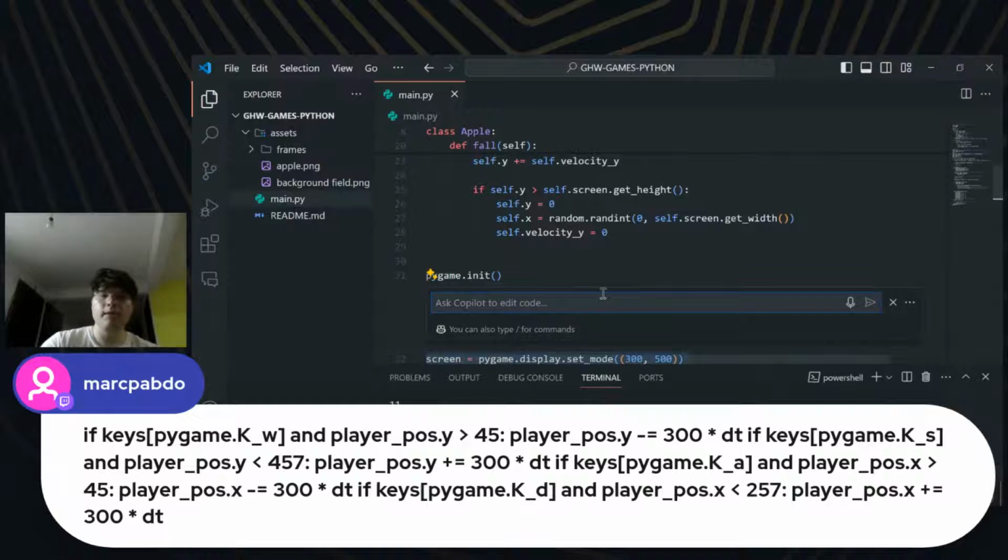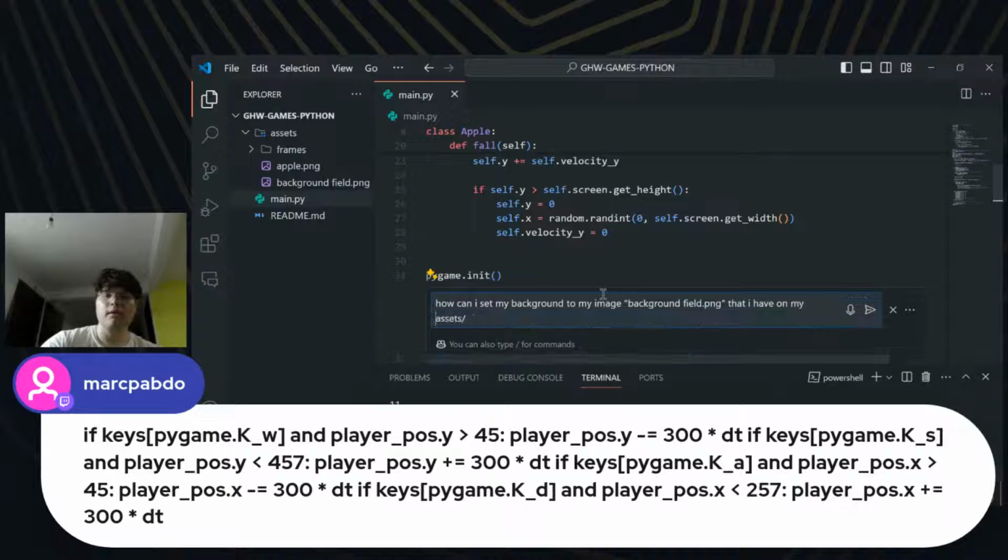And how can I set my background to my image background field png that I have on assets, on my asset folder.